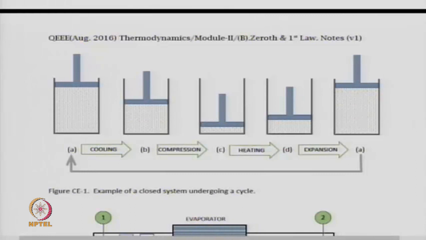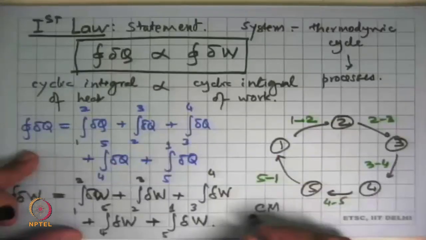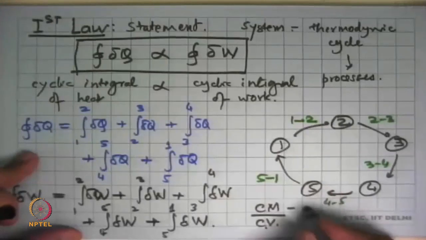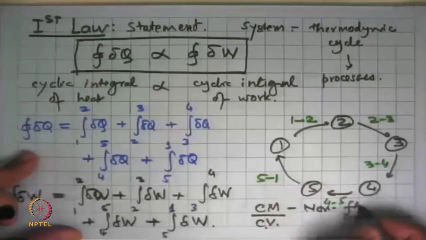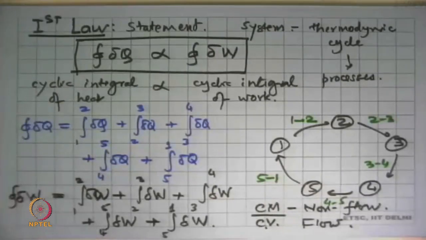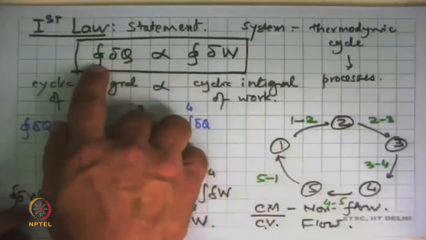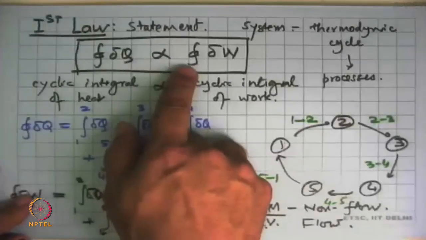In the second case that we just drew, this was a flow case where the fluid is continuously moving and executing different processes, and this is also a cycle. So there are 2 ways in which a thermodynamic cycle can be achieved. This cycle can be done in a control mass approach, which is a non-flow process, or a control volume approach, which is a flow type of process. So there are 2 ways that we can execute a thermodynamic cycle, and in each case this has to be valid.